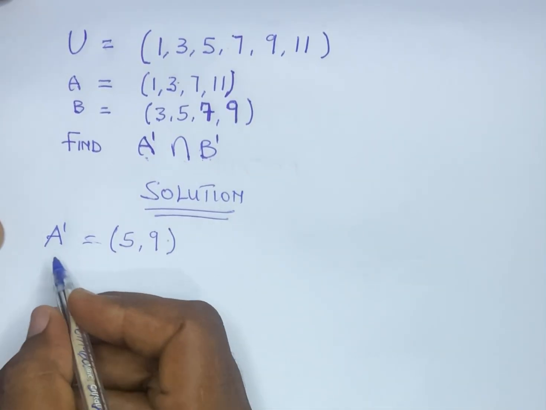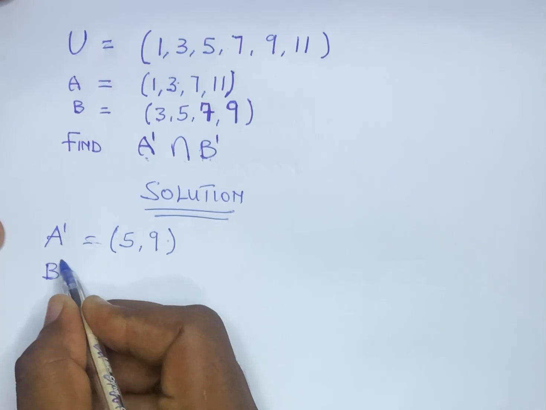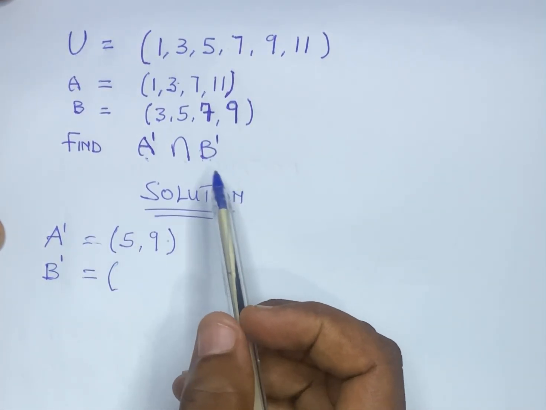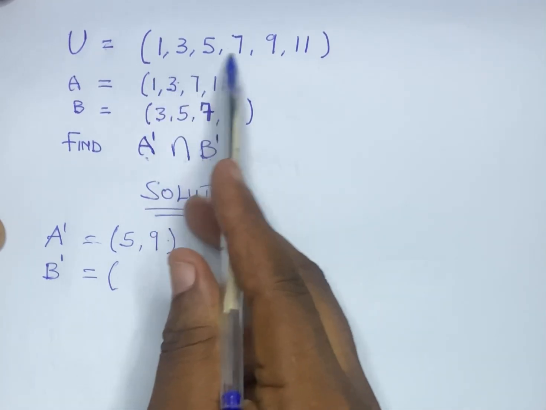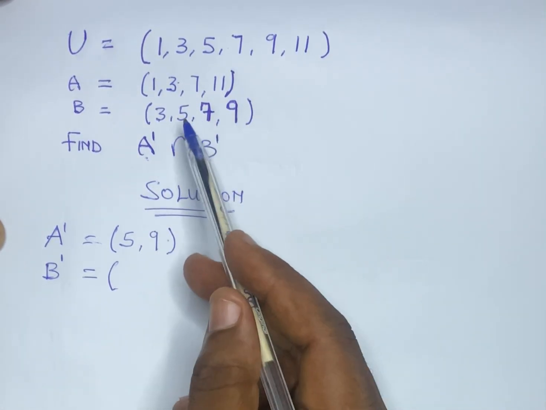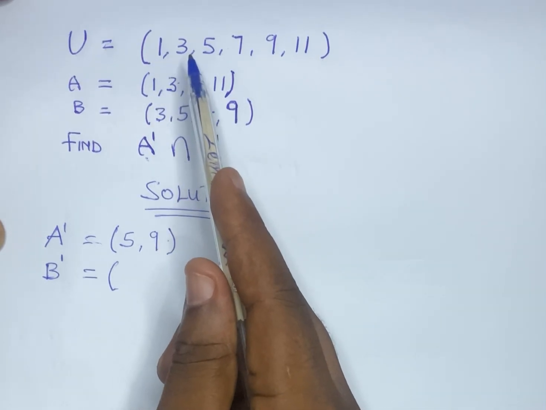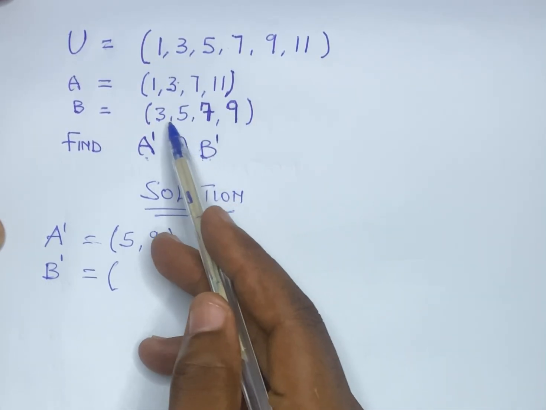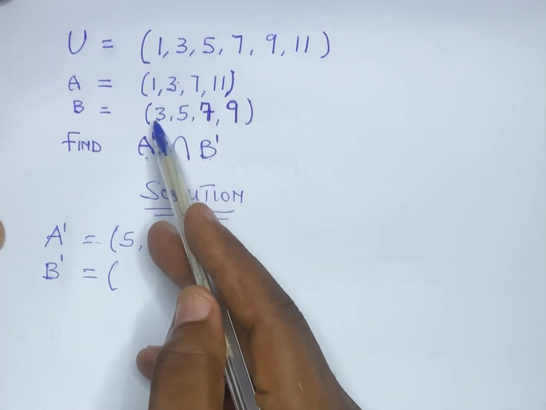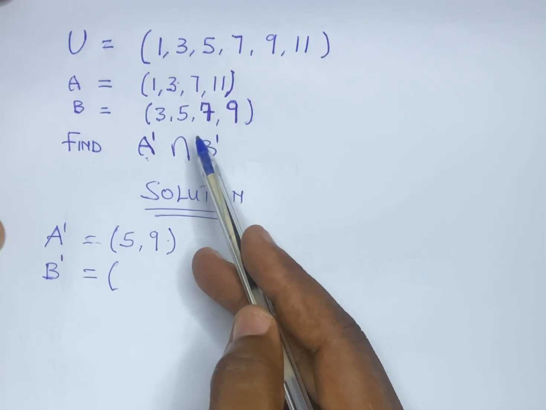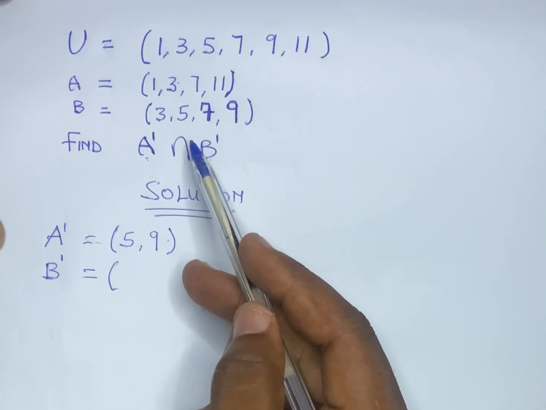Yes, let's move on to B complement. B complement is also the members in the universal set which are not in set B. So we are going to subtract set B from the universal set. What will be left is B complement.